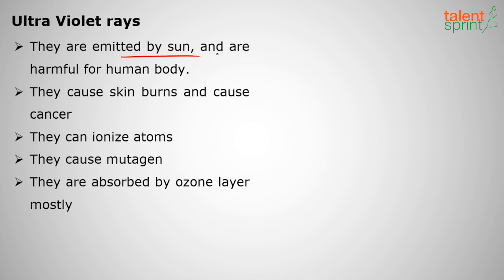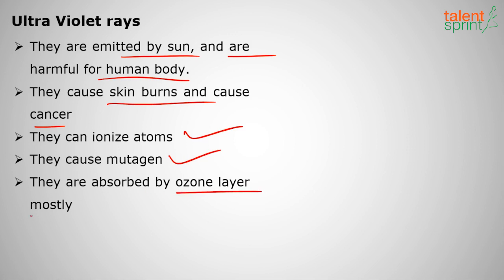Next, moving on to ultraviolet radiation. These are emitted by the sun, I have already told you, and are harmful for our body. They cause skin burns, okay, and cause cancer too. They can ionize atoms, okay. They can cause mutagenesis, that is, changes in genetic information, and they are absorbed by the ozone layer.